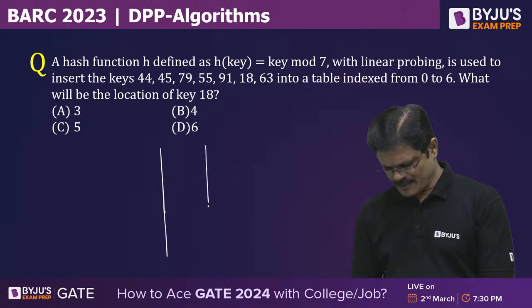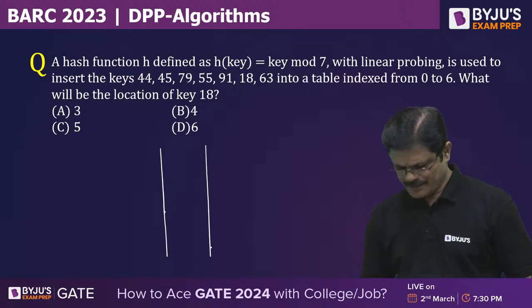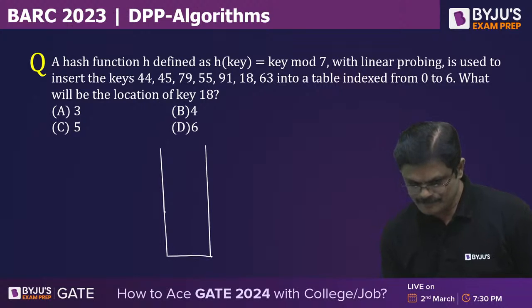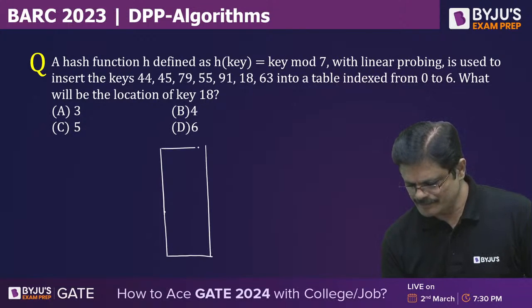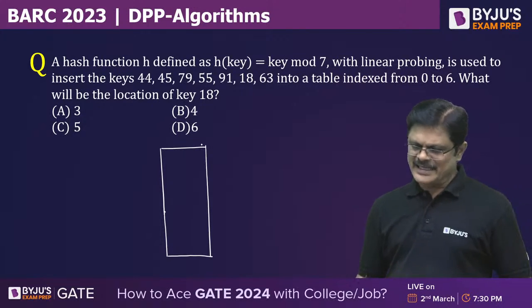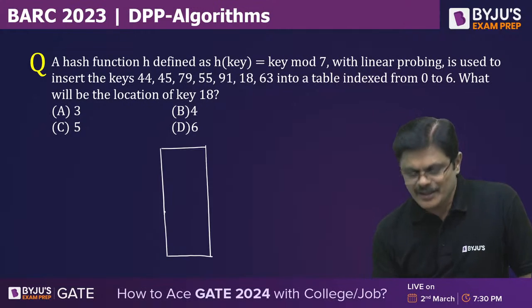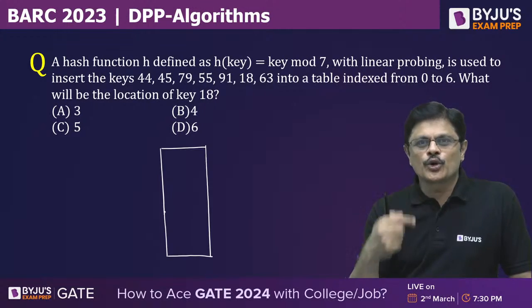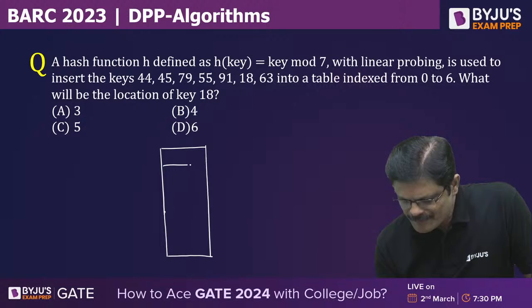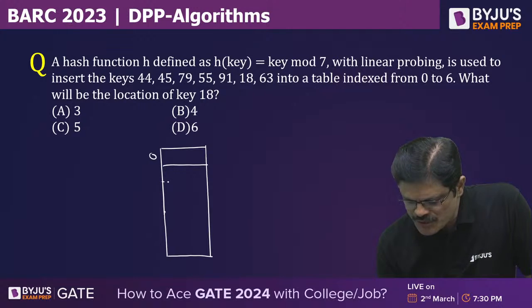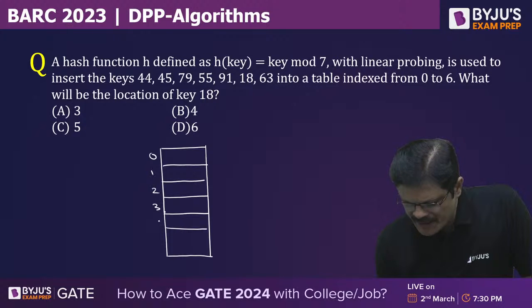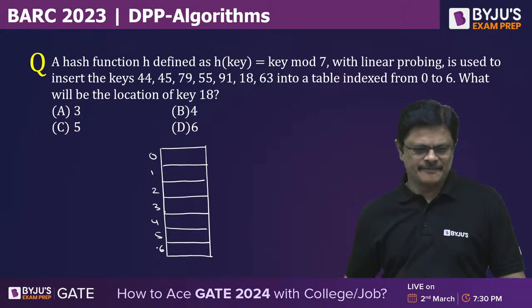This is the hash table. The size is mod 7, meaning total 0 to 6. The numbers which are hashed to index 0, index 1, index 2, index 3, index 4, index 5 and index 6.